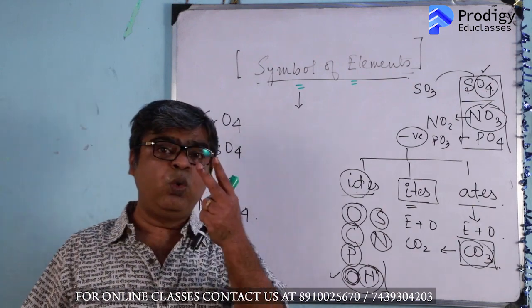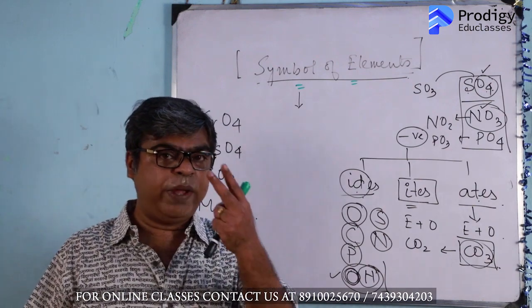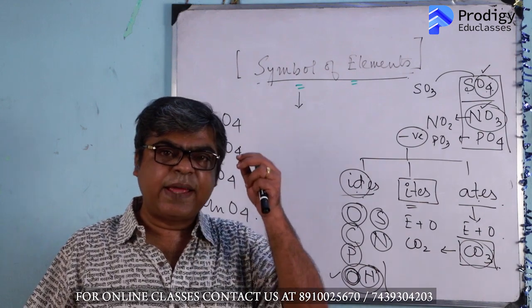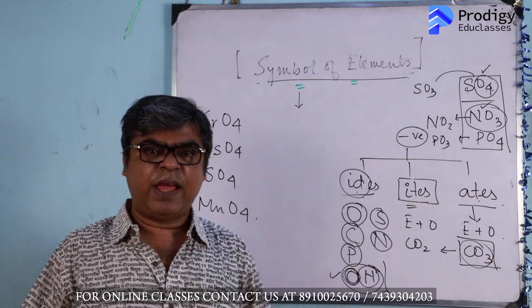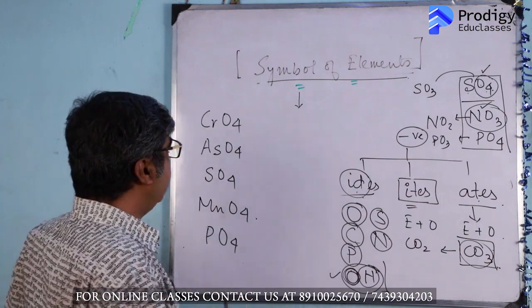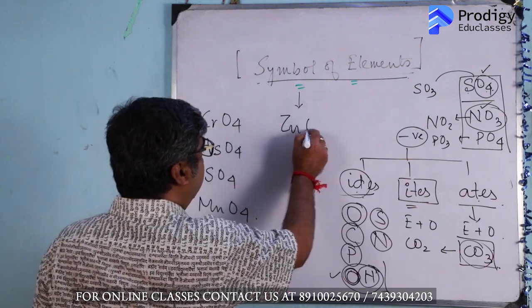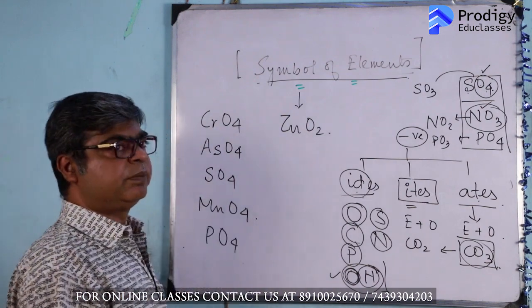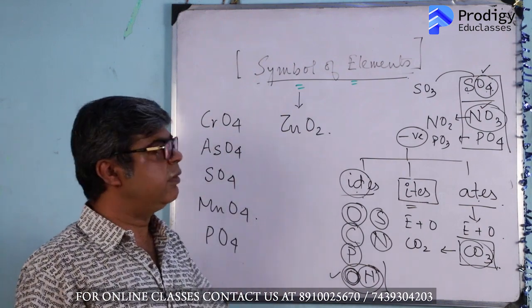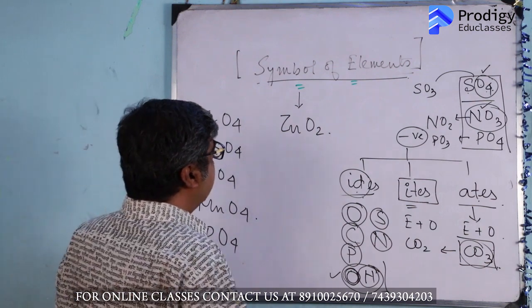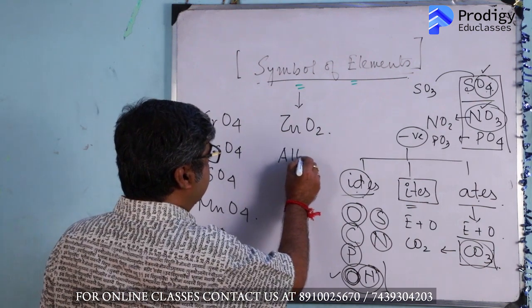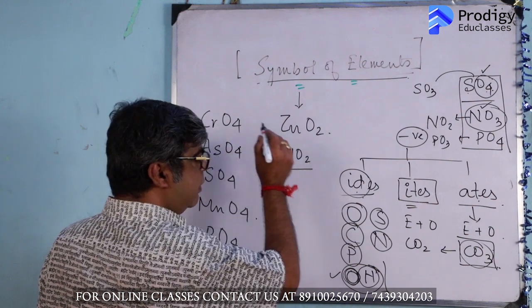There are only 2 ates which have 2 oxygen atoms. Zincate, you see, ZnO2, zincate. And AlO2, this is meta-aluminate.